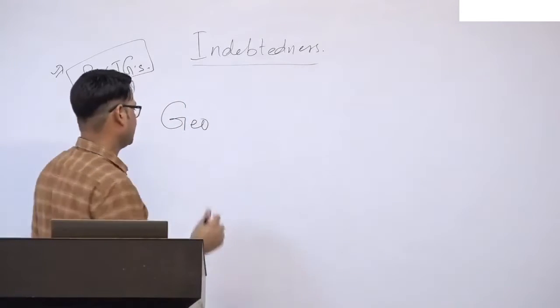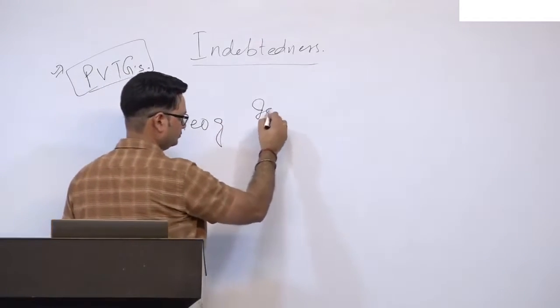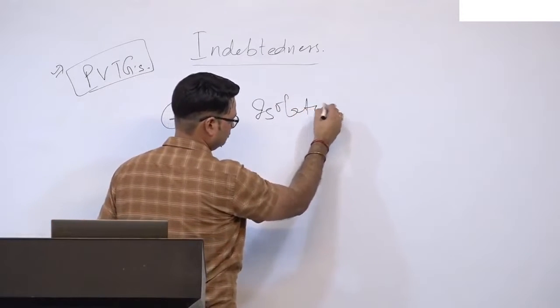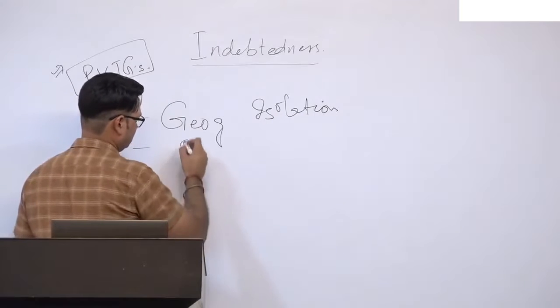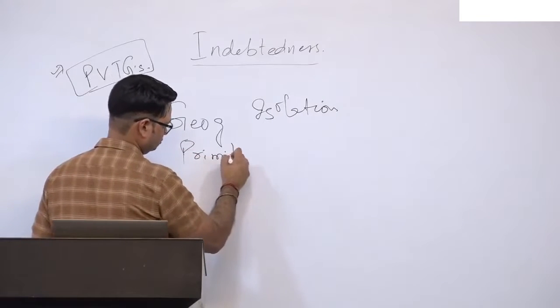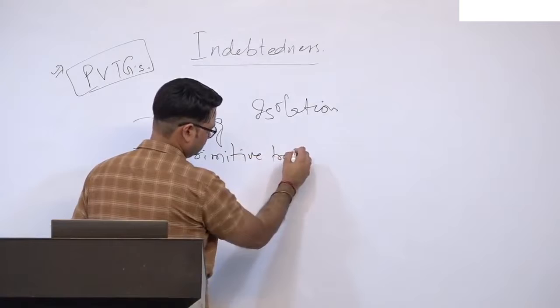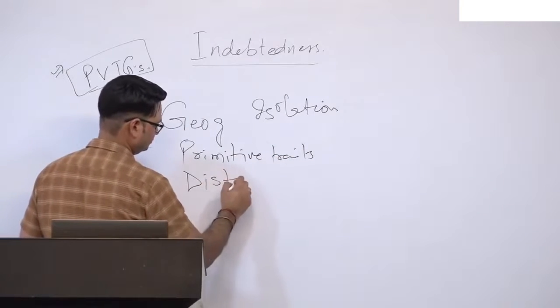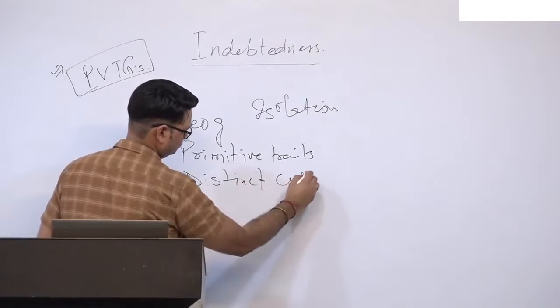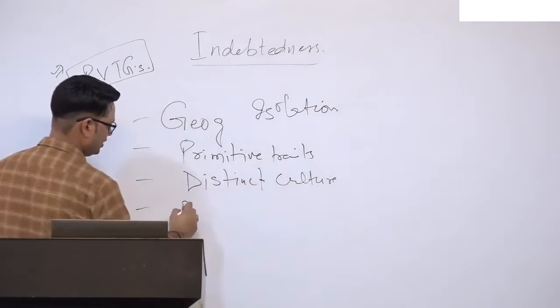Geographical isolation is one. Existence of primitive traits is two. Then distinct culture, and backwardness.